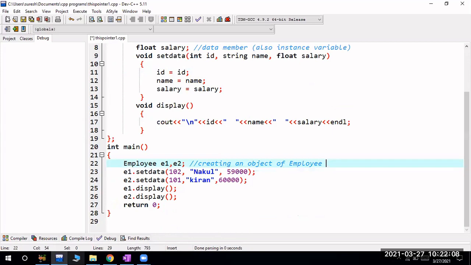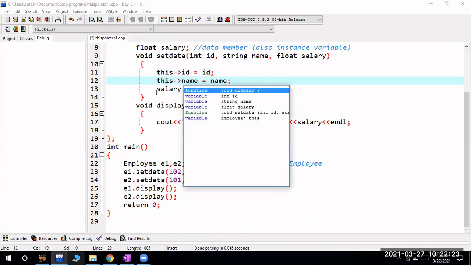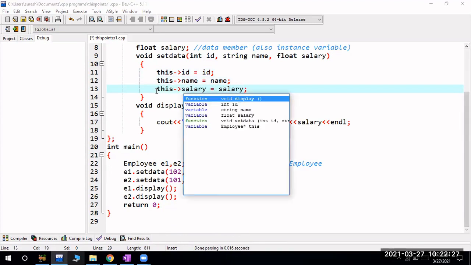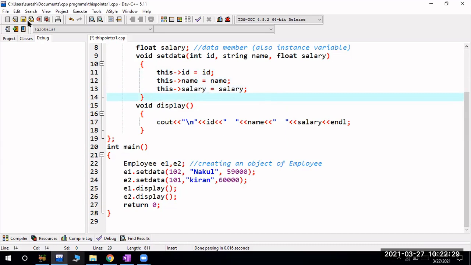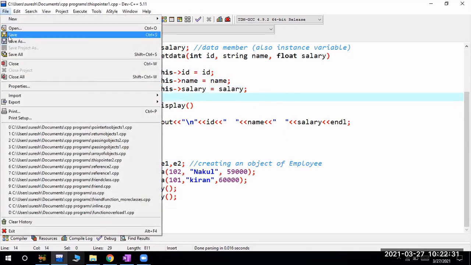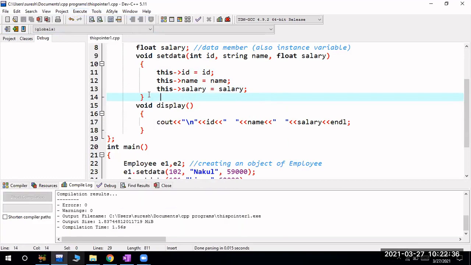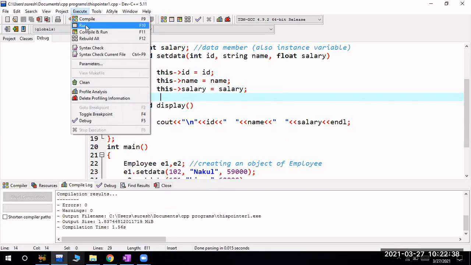So that's why if I want to access by using this, to access, compulsorily I have to use this arrow. So this arrow, next this name. Because this is a pointer, compulsorily you have to access by using this arrow operator. So now I will save this program, and after this I will try to compile this program, and after this I will try to execute this program.